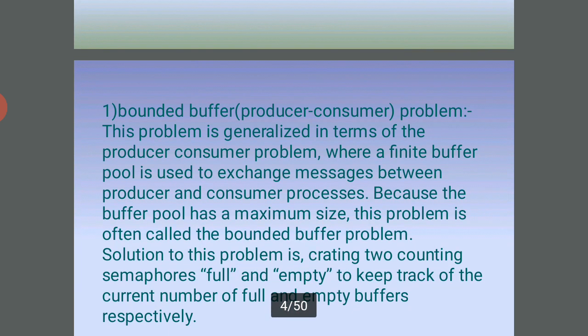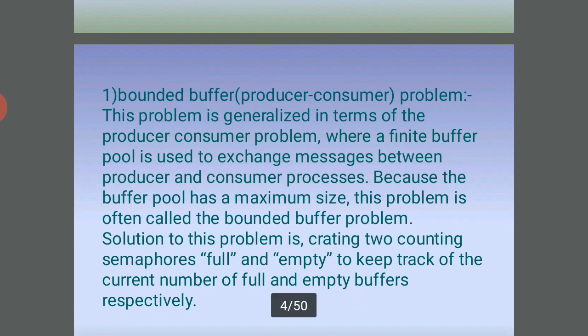The first one is the bounded buffer producer-consumer problem, which is a generalization of the producer and consumer problem. A finite buffer pool is used to exchange messages between producer and consumer processes.